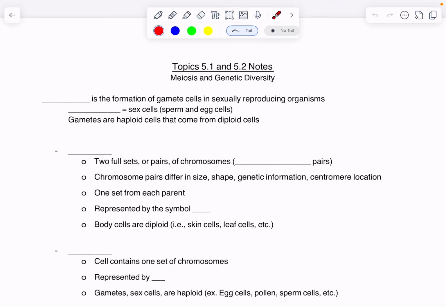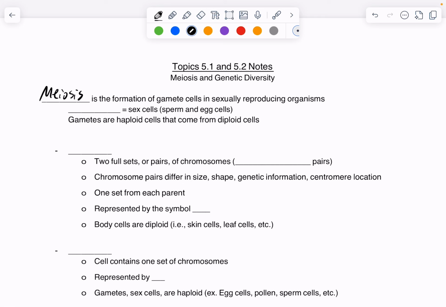Hi, everyone. We are going to talk about the start of our new unit, Unit 5, Heredity. And to do that, we're going to be talking about these big ideas about how genes can get passed on from parents to offspring. And in order to do that, we have to talk about chromosomes. And in order to do that, we need to talk about meiosis. And so meiosis is the big idea here.